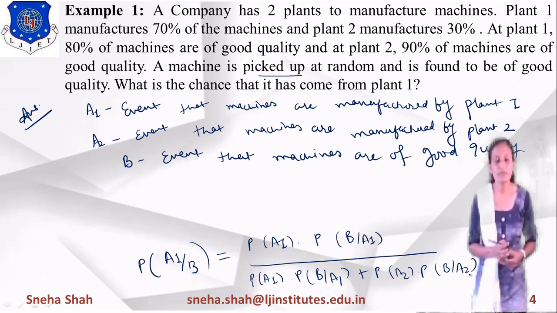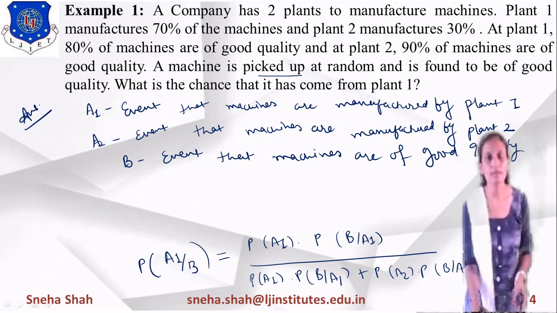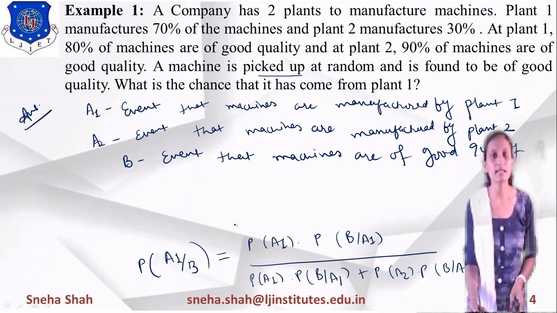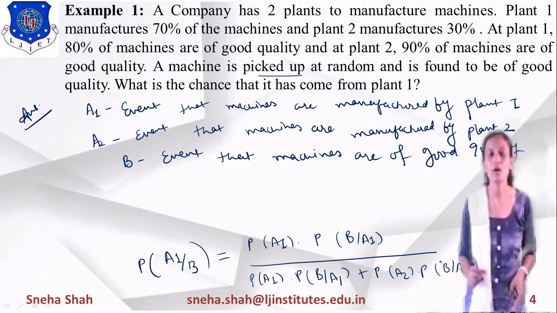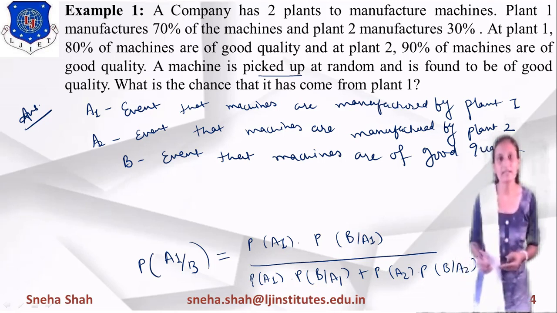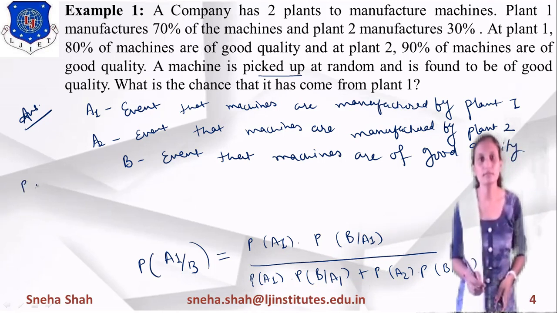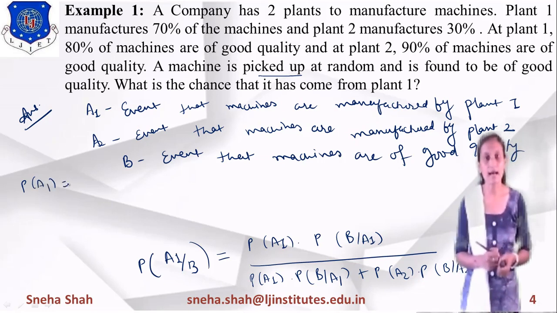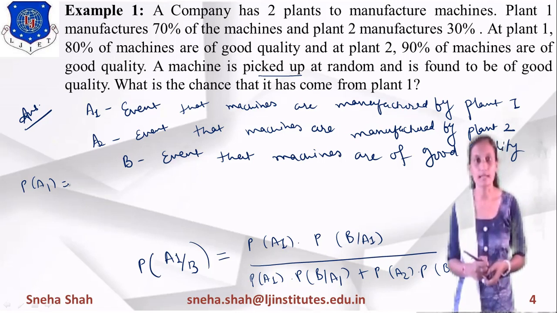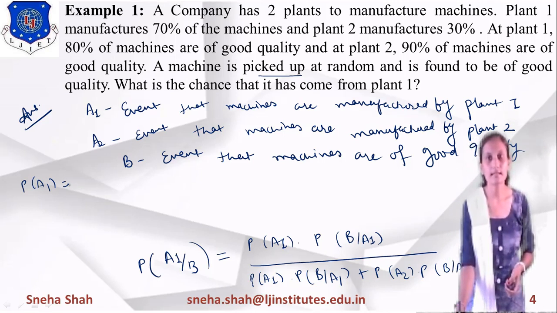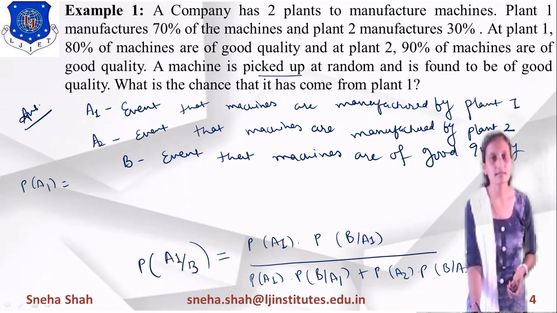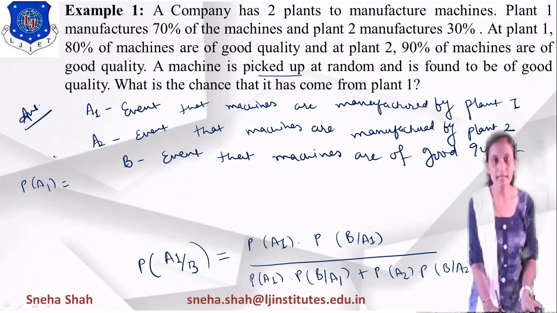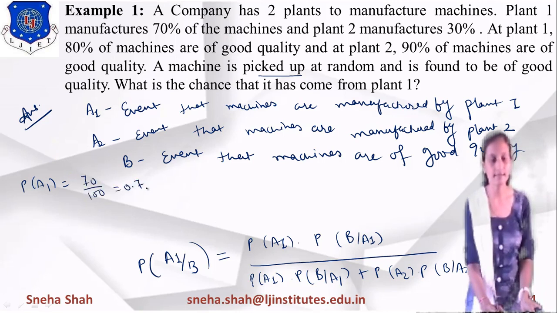Now from this, if you want to find out the value, first of all we have to find out the value of probability of A1, probability of B given A1, probability of A2, probability of B given A2. So if we are finding each and every term for this, then what will be the value? What is the probability of A1? Probability of A1 means machines are manufactured from plant 1. So here plant 1 manufactures 70% of machines, right? So what is the probability of it? 70% means 70 by 100 means its value equals 0.7.